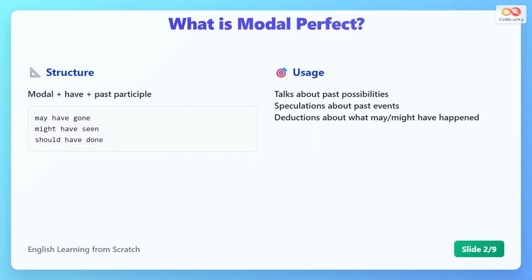The structure of modal perfect is modal verb plus have plus past participle. It expresses past possibilities or speculations about events. For example, may have gone means there is a chance someone went somewhere, but it is not confirmed. We use this to talk about uncertain past situations.